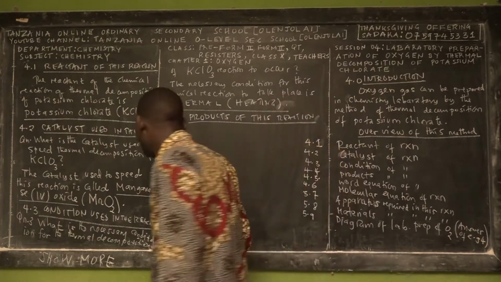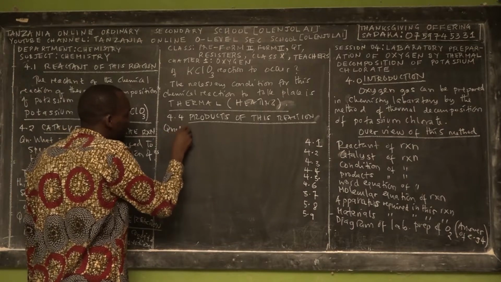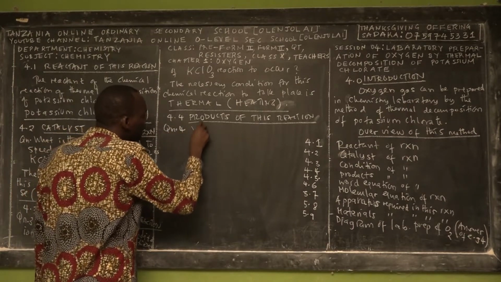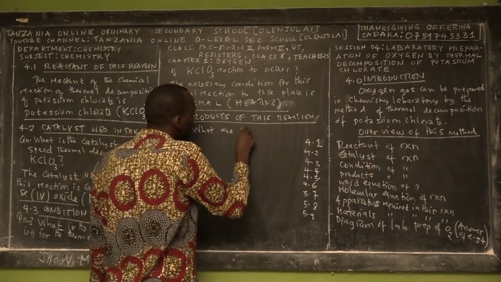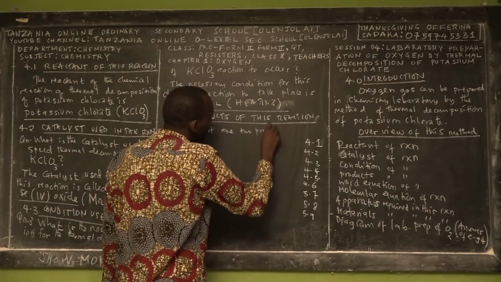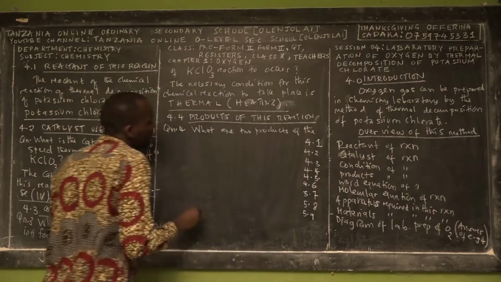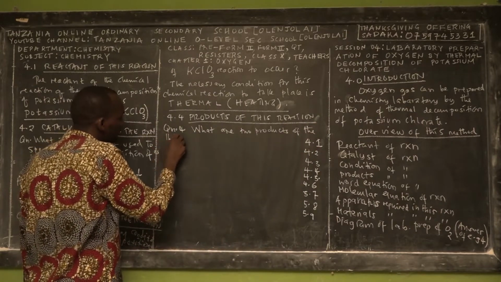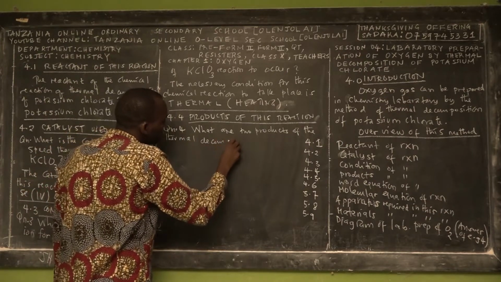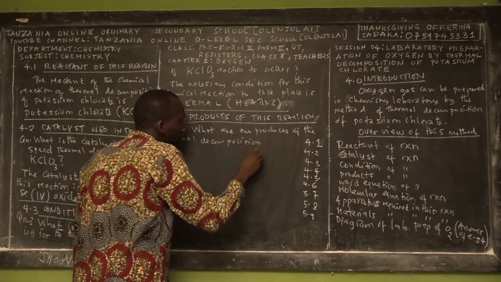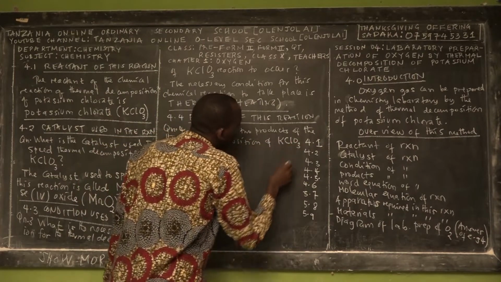Do you know them? That's the question we have to ask ourselves as chemists: what are the 2 products of the thermal decomposition of potassium chlorate?